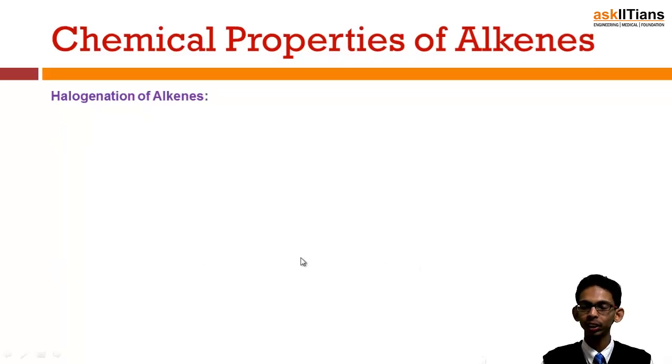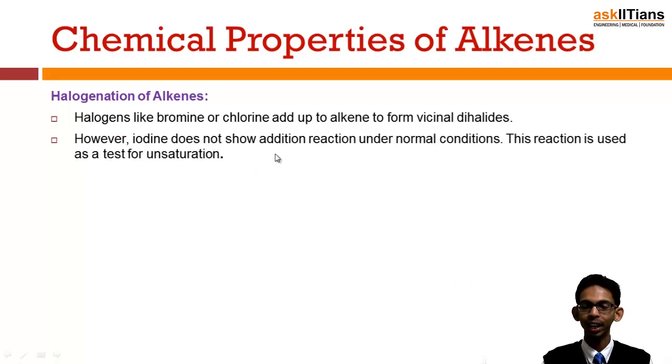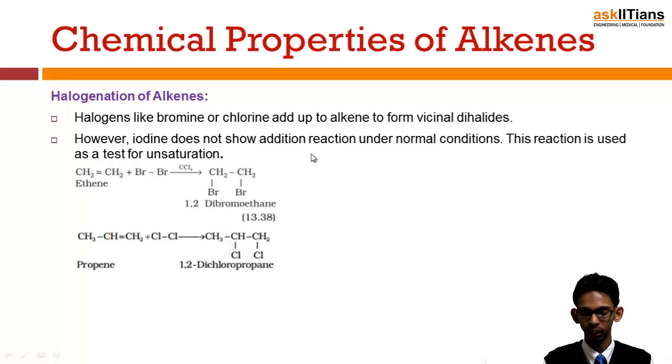Next is halogenation of alkenes. Halogenation means addition of halogens. In this, halogens like bromine or chlorine add to the alkene to form vicinal dihalides. Vicinal dihalides means halogens are present at adjacent carbon positions. However, iodine does not show an addition reaction under normal conditions. This halogenation reaction is also used as a test for unsaturation.